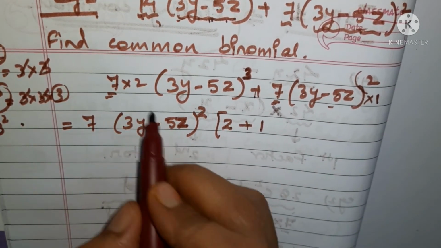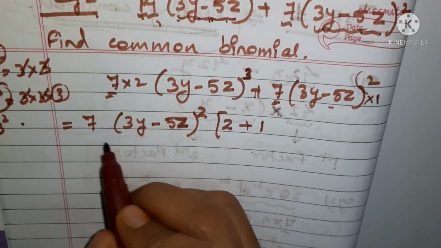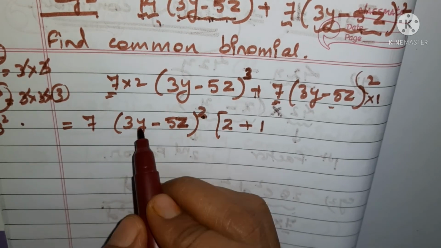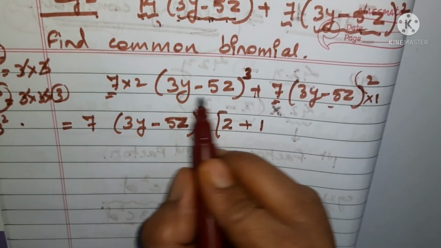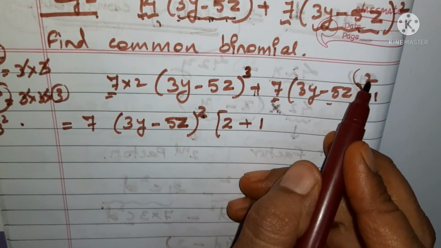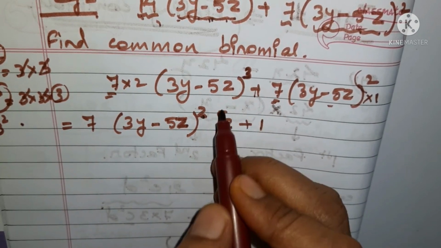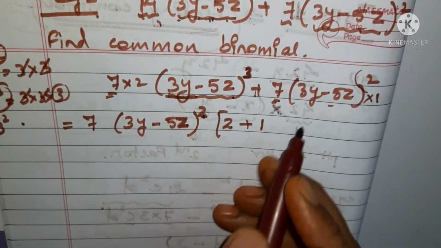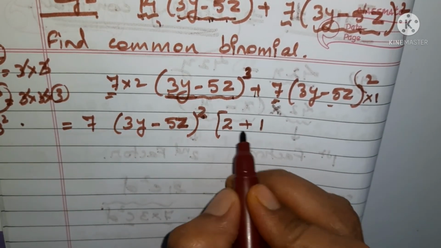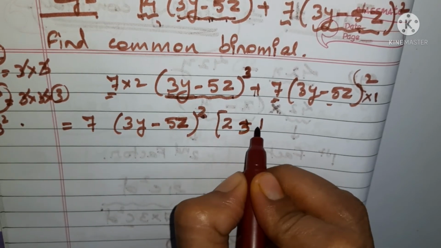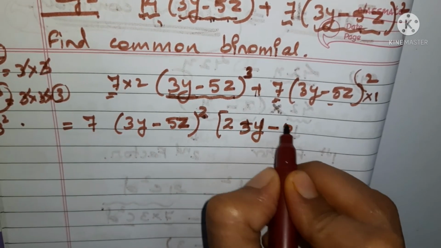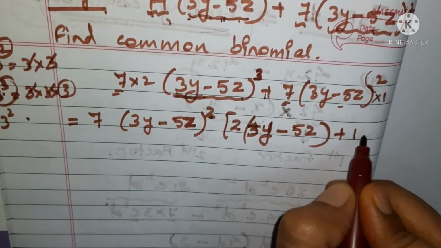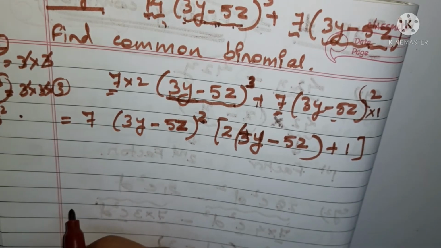Acha, one thing more I have left here. See, 7, you have written this 3y minus 5z whole square is taken out by you. Okay, now here what else is remaining? 3 is here and 2 is here. Out of these 3, only 2 parts are taken out. It means this whole is 1 times of this whole is remaining. That also you have to mention here. So before writing this, let us write this one. I have left it out by mistake. 3y minus 5z, this in one bracket, and then this plus 1. This is how you have to write.